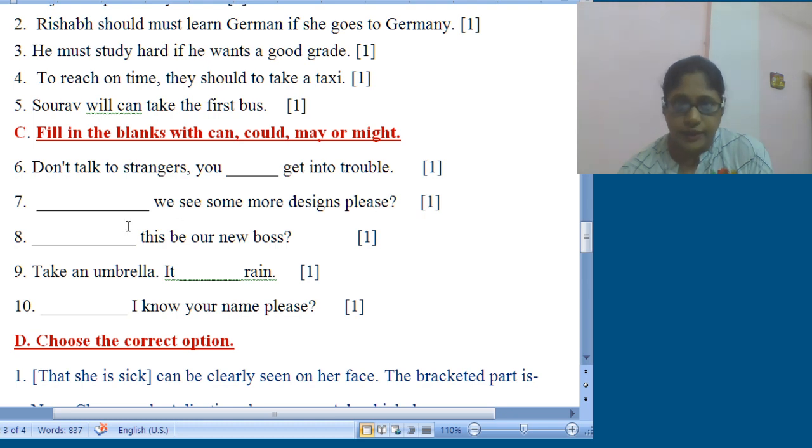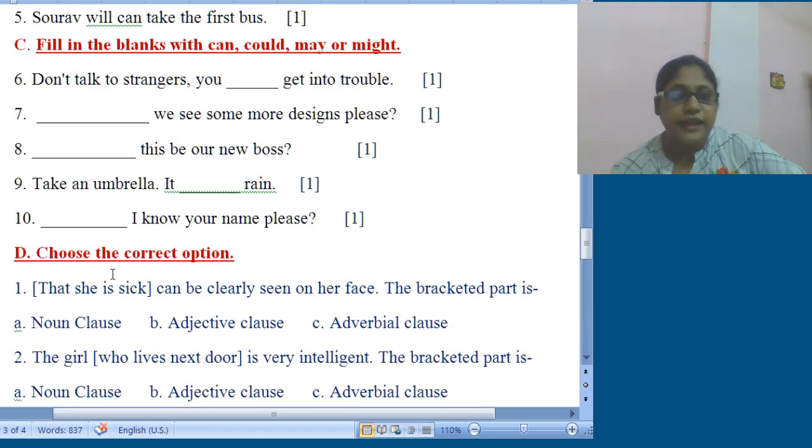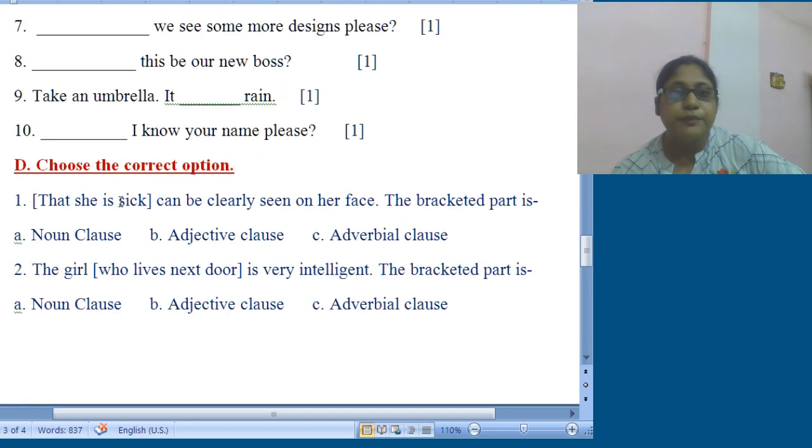Number 3, that is dash this be our new boss. So it will be, could this be our new boss? Okay. Then next one, take an umbrella, it dash rain. It may rain or it might rain, both will go. And then the last one, I know your name please.